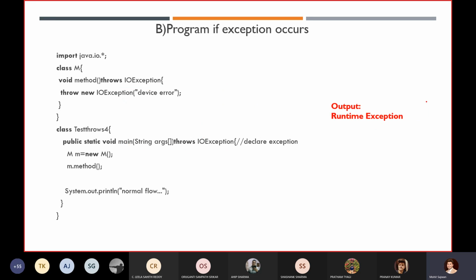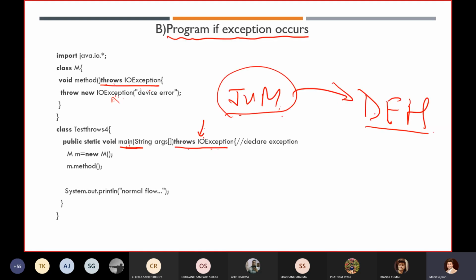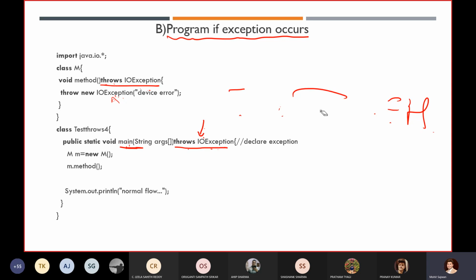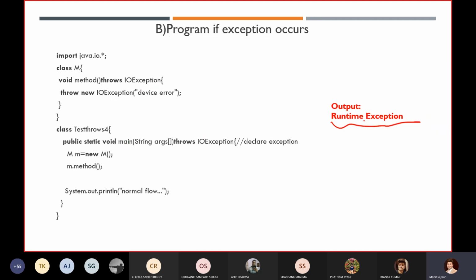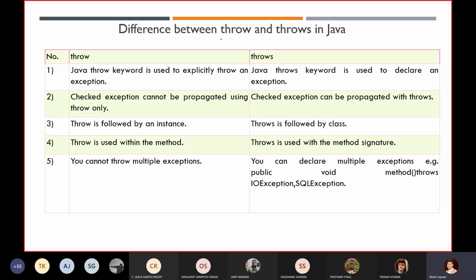And if you execute this code, you will get a runtime exception, not a compilation time exception. See, if in an exam we give you this question and tell you that IOException is a checked exception, then please don't write that you will get a compilation error. Here you will get a runtime exception, not a compilation time exception. Remember this point. Why? Because we are delegating these exceptions, right? This is very important.